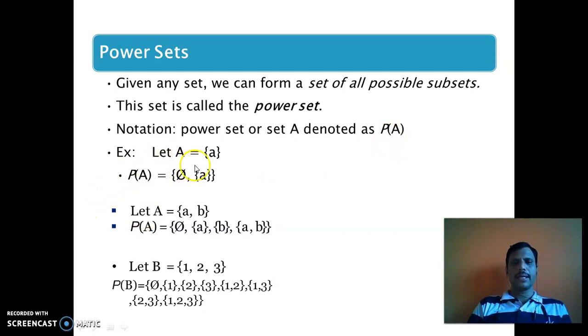Okay. For example, let A be a singleton set {a}. Then the power set can be written as follows; we know that the empty set is a subset of every set. So phi and this set. Let A be another example, {a, b}. So we observe that here the empty set is a subset of every set, then the singleton sets, and {a, b}. These are all the subsets of this set, and we know that the collection of all possible subsets is called a power set. Another example, {1, 2, 3}: then the empty set, singletons {1}, {2}, {3}, then {1, 2}, {1, 3}, {2, 3}, and {1, 2, 3}. This way we can write the power sets.